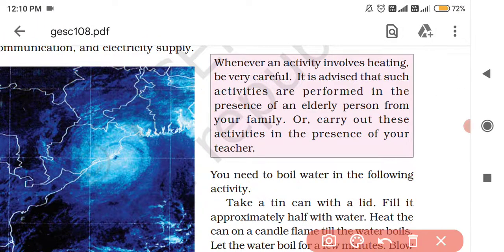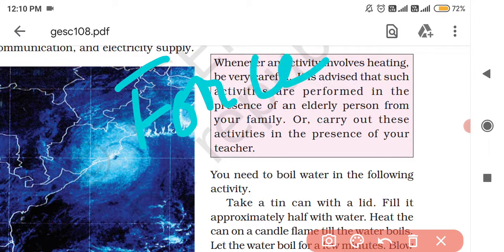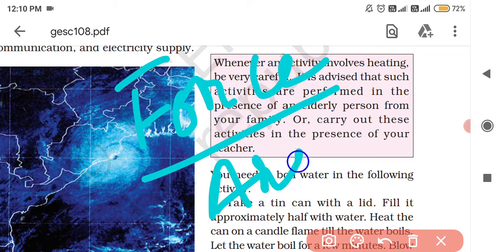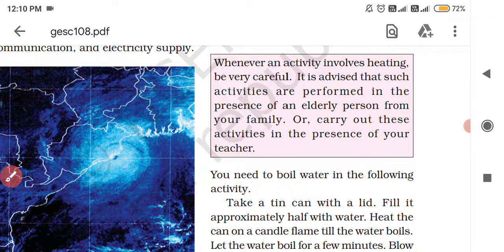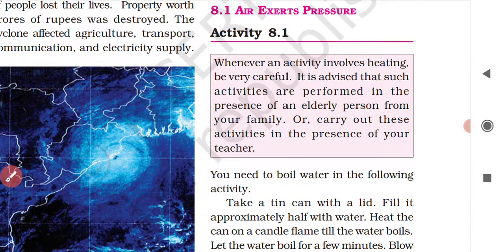See, pressure actually is defined as force acting on a unit area. Force acting on an area is known as pressure. Or simply, when continuous physical force acts on an object or against the object by something in contact with it, then it is called pressure. So air exerts pressure, but air exerts pressure in different ways under different situations.